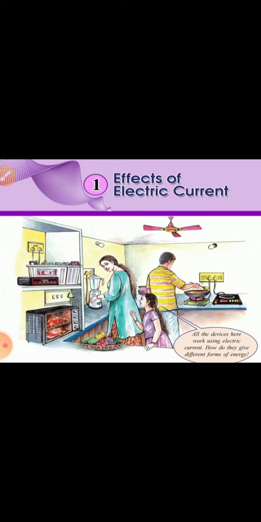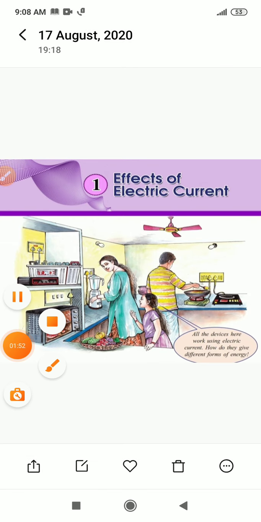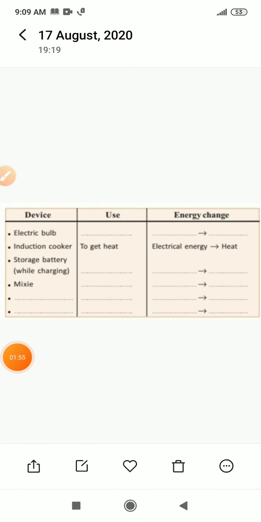The effect of electric current on heater is heating effect. Effect of electric current on bulb is lighting effect. So in your textbook, a table is given where you have to write the energy change occurring in different devices. See here, a list of devices is given. What you have to do is find the energy change occurring in those devices on applying electric current.